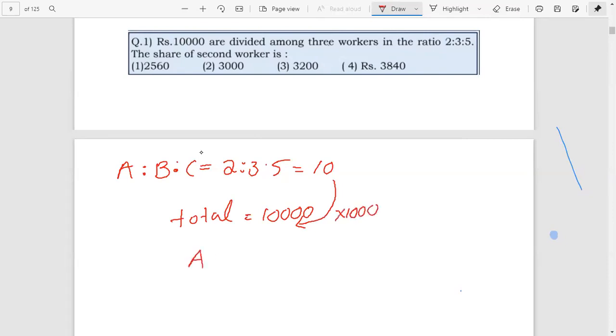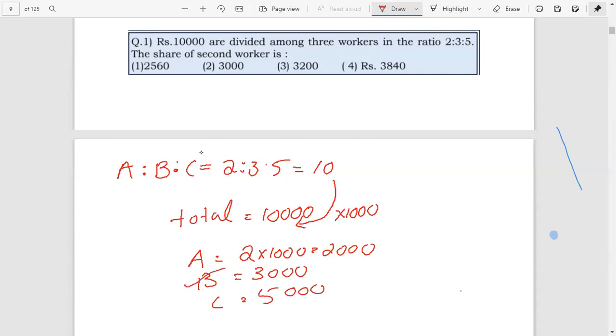Therefore, we know that A equals 2 into 1000, that is 2000. B equals 3 into 1000, that is 3000. And C equals 5 into 1000, that is 5000. We have to find the share of the second worker, that is B. Here B is 3000. Therefore, the right answer is option 2. Okay, this is the first concept.